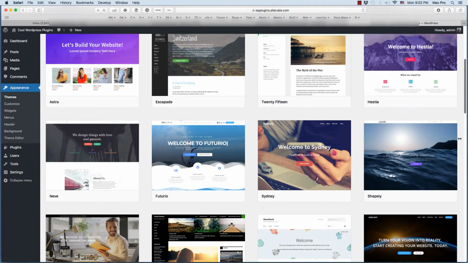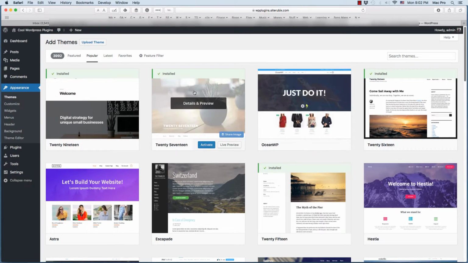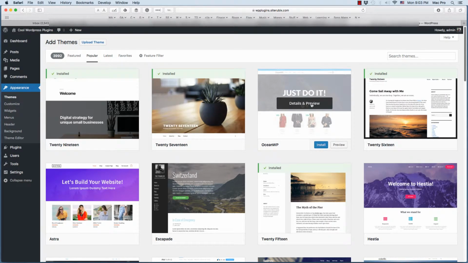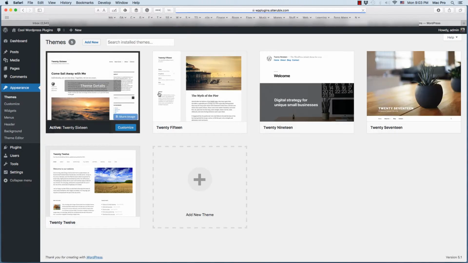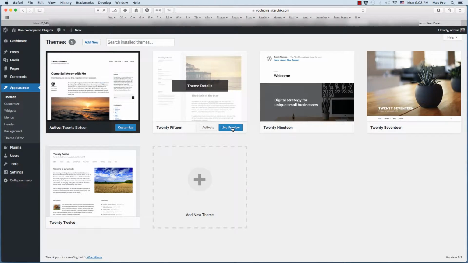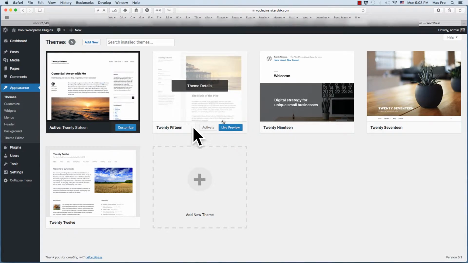But you just go through and find one you like, then you can test them out, and that's where you do that. And you can preview them here as well. You will need to install them to preview them with your own content on the site, but you don't have to activate it. You would just install, and then they would show up in your themes. And you could do something like live preview right there, and that will show you a version with all your blog posts and stuff that you have going before you publish it or use this theme. So that's cool. You can test it out to see what it looks like.